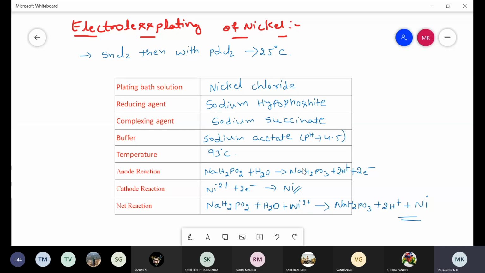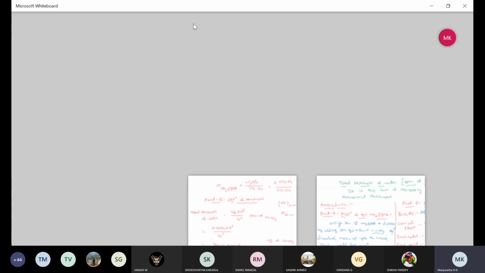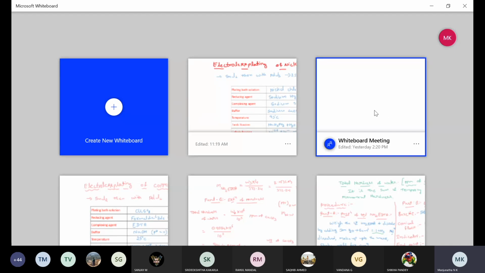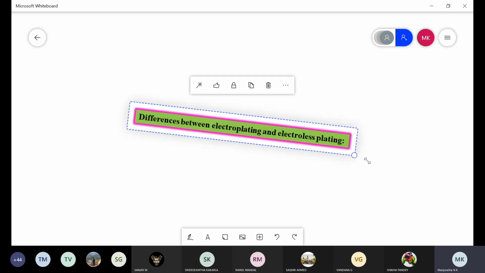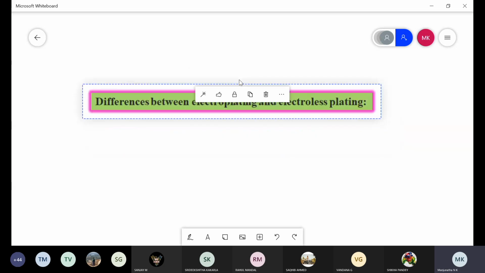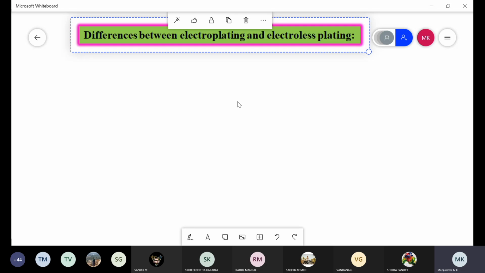Coming to the last topic in this metal finishing process, that is the differences between the electroplating and electroless plating processes. Can anyone tell me any one difference between electroplating and electroless plating? You studied both processes now.